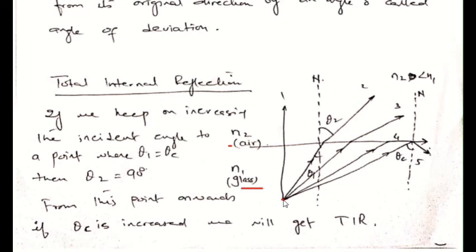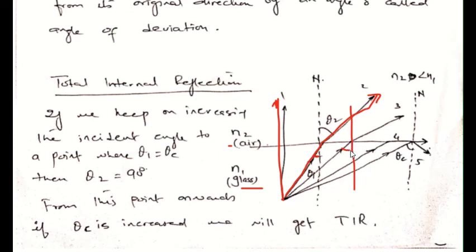First, this ray will move straight and enter from glass into air. In the second case, it will move in such a way that we have this incident angle, and when it enters this rarer medium it will move away from the normal, and this is the case we will have for ray 2.